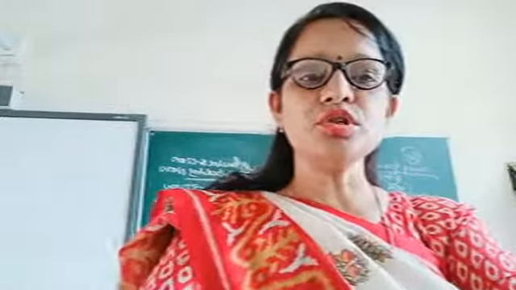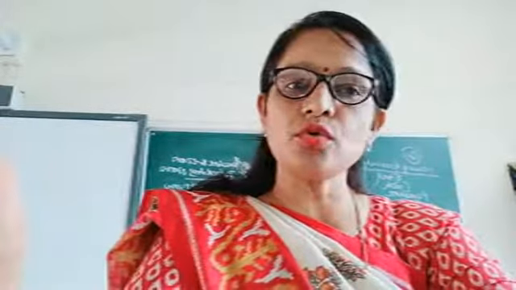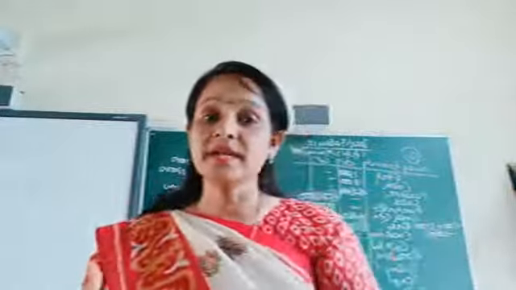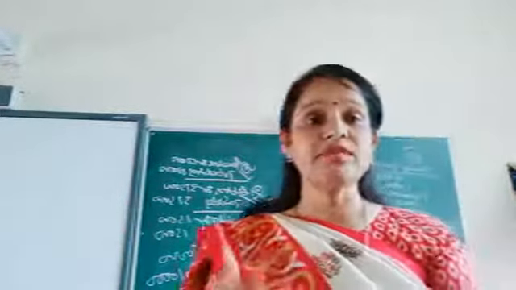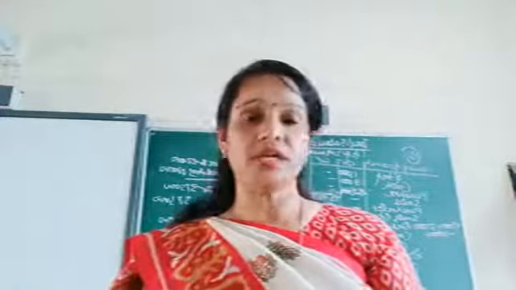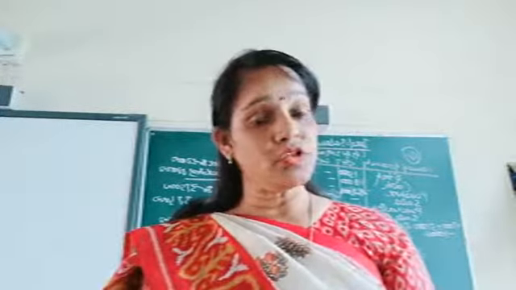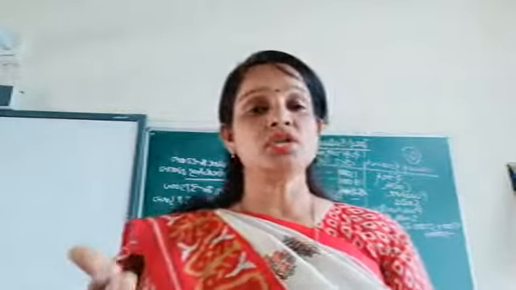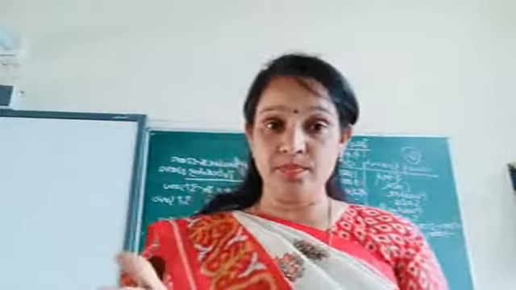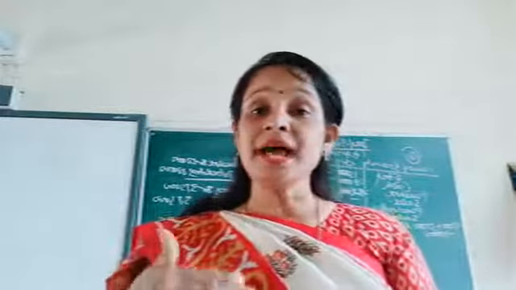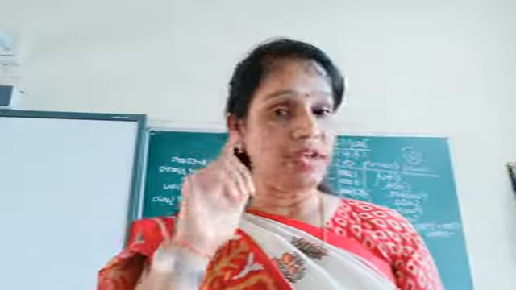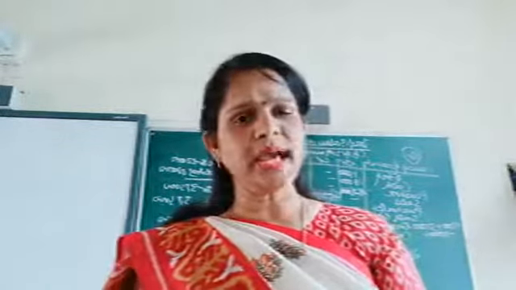So children, I was continuing. In my last video, I explained to you the meaning of correlation. In that, I told you, what do you mean by correlation? I said that in economics, there are several factors, several variables which are related with each other. They are related in such a way that if there is a change in the value of one variable, then there is a change in the value of the other variable. That relationship between two or more variables, where a change in the value of one variable is associated with a change in the value of the other variable, is called what? Correlation. Alright, I have given you examples.